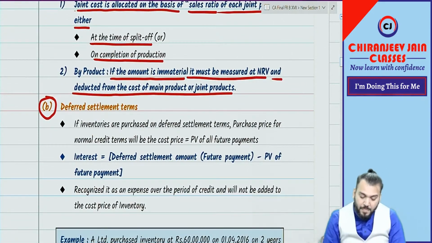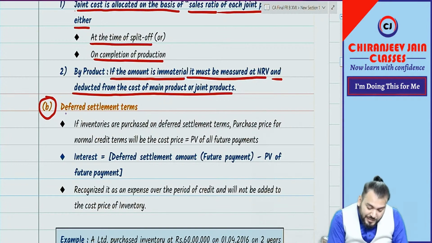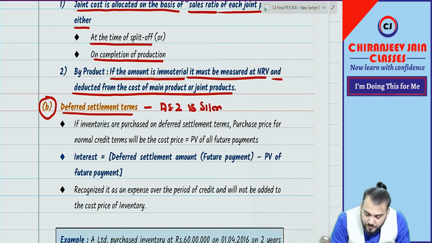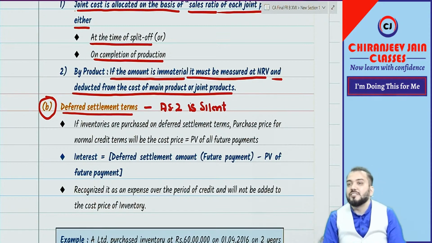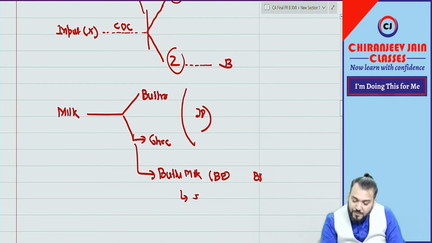Next point. Deferred settlement terms. This is a totally new point. AS 2 is silent regarding this. AS 2 is silent regarding this. Deferred settlement terms.